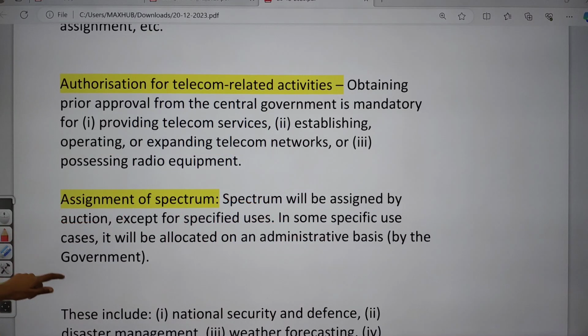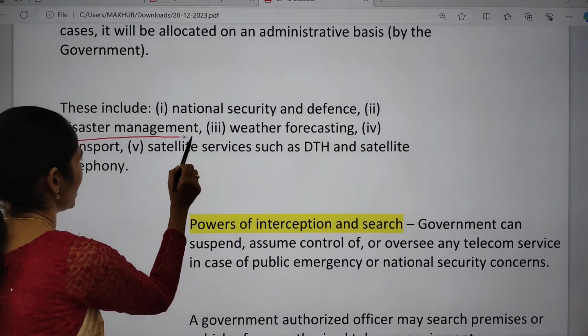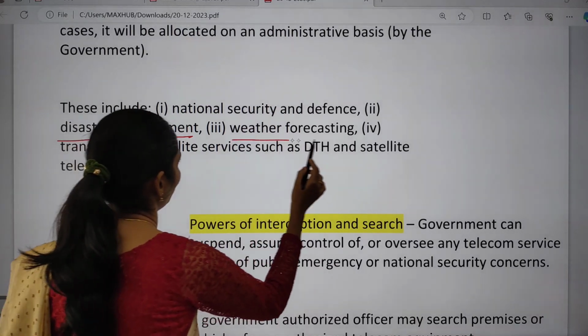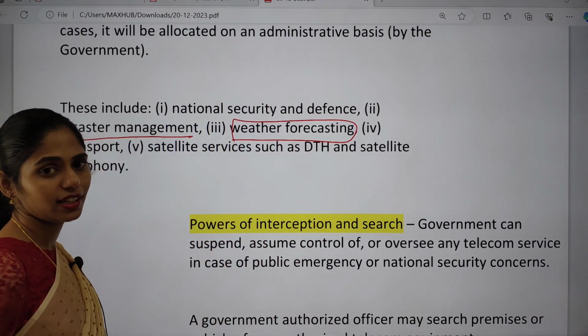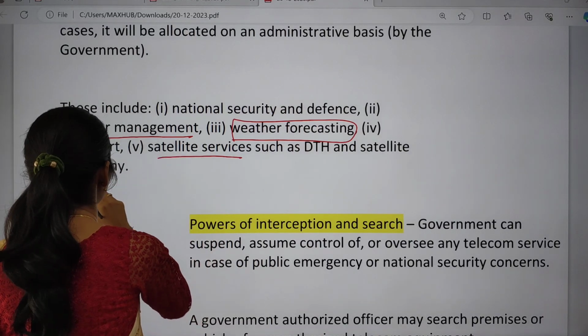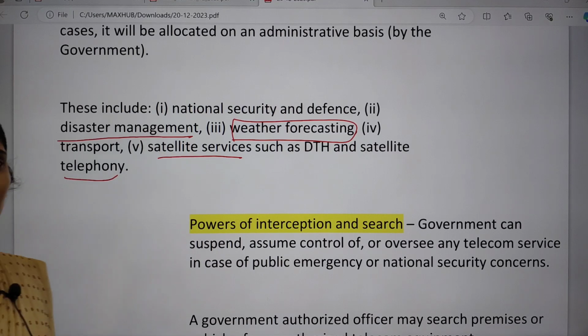In spectrum, administrative basis means allocation based on national security and defense, disaster management, how much spectrum should be there, and weather forecasting, how much internet speed is required. Based on this, for satellite services, DTH services, satellite telephony and transport, based on the different applications, the allocation of spectrum is done.